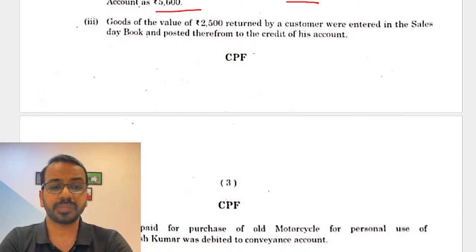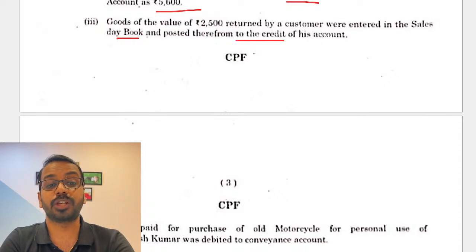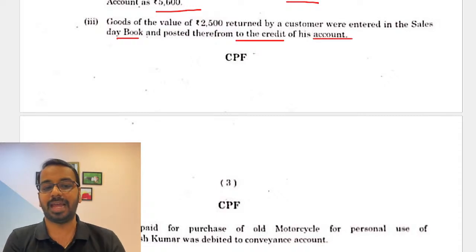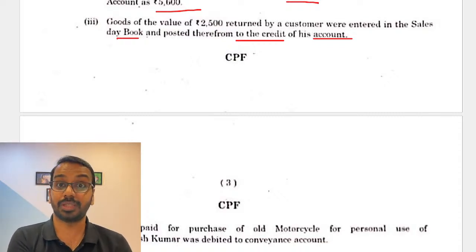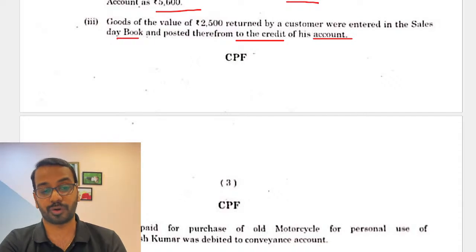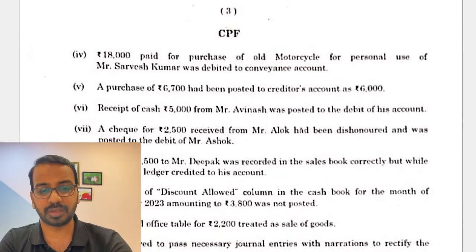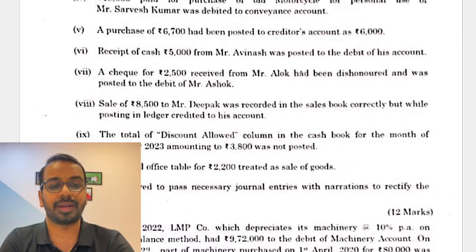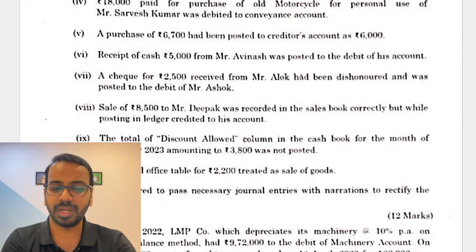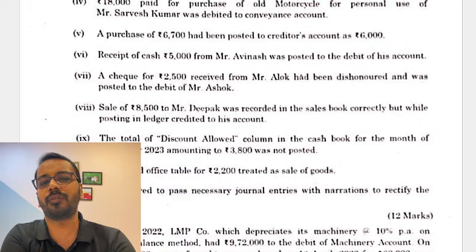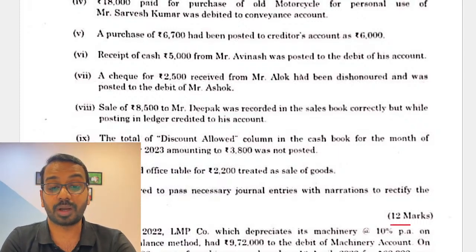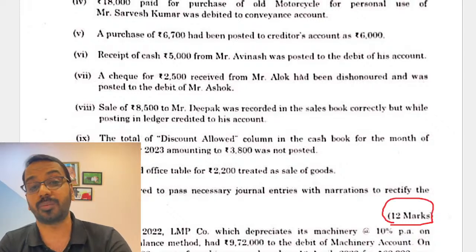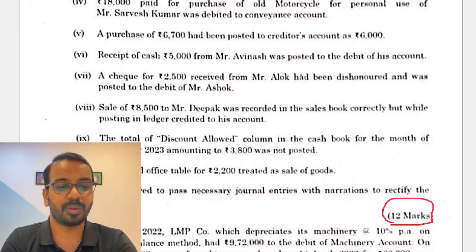Then goods returned by customer entered in sales book and therefrom posted to the credit of his account. So when sales return happens, it will be posted to the credit of the account, but they are posted in the sales day book. Then it means the sales account could have gone wrong, right? Same way, most of the rectification parts are straightforward, nothing complicated. 1 or 2 of these you may find complicated, but as I have been telling earlier as well, out of these 12 marks you can easily target 8 to 10 marks, because you get step by step marking.